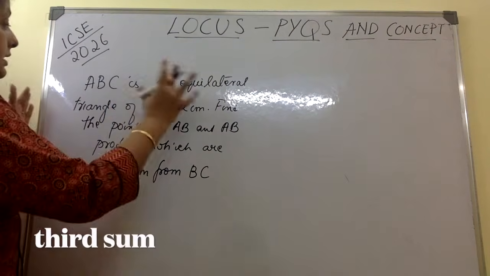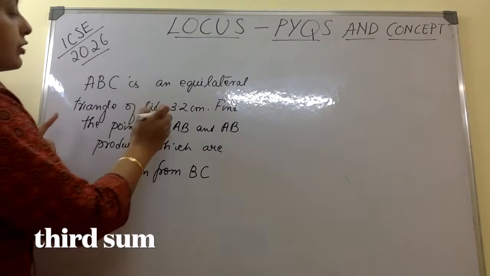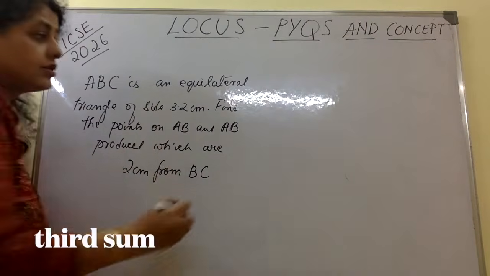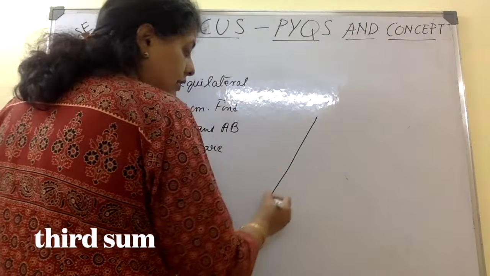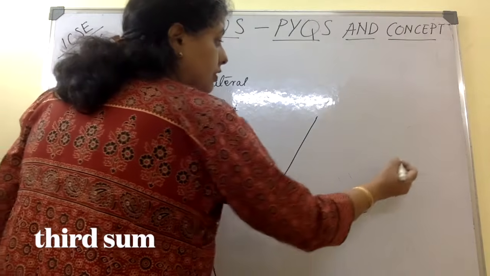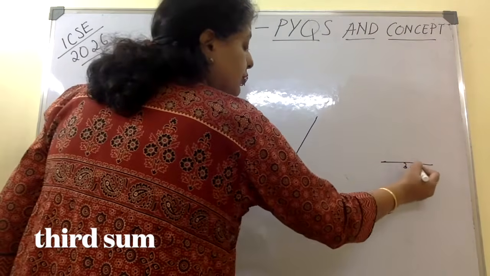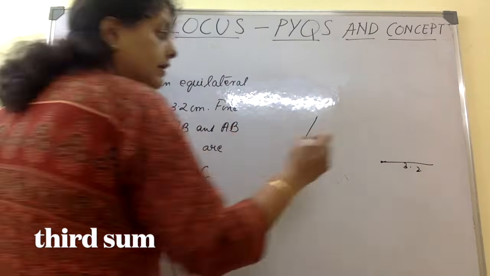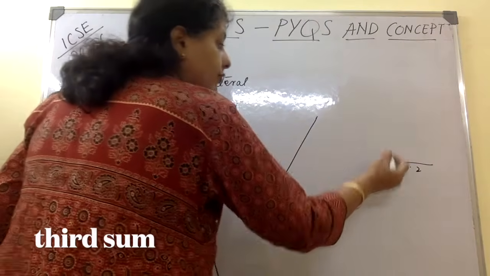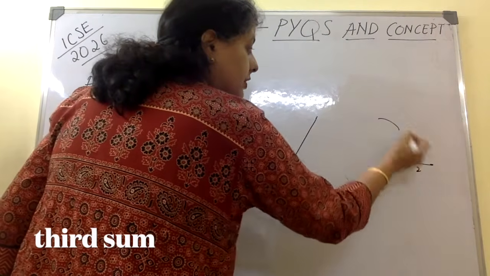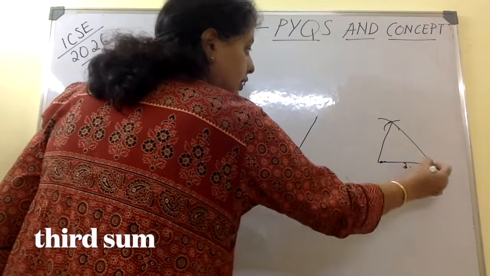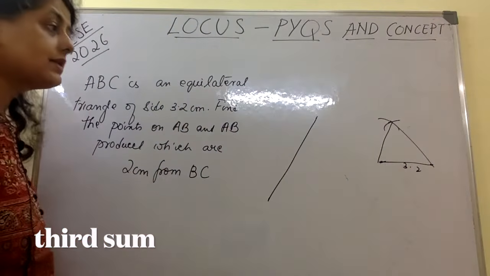ABC is an equilateral triangle of side 3.2. First, let us draw that, then we'll read the rest of the question. So how to draw an equilateral triangle? Just draw a 3.2 centimeter long line. Take a radius of 3.2. From here, mark an arc here. From here, same radius, mark an arc. You get your equilateral triangle. It is as simple as that.